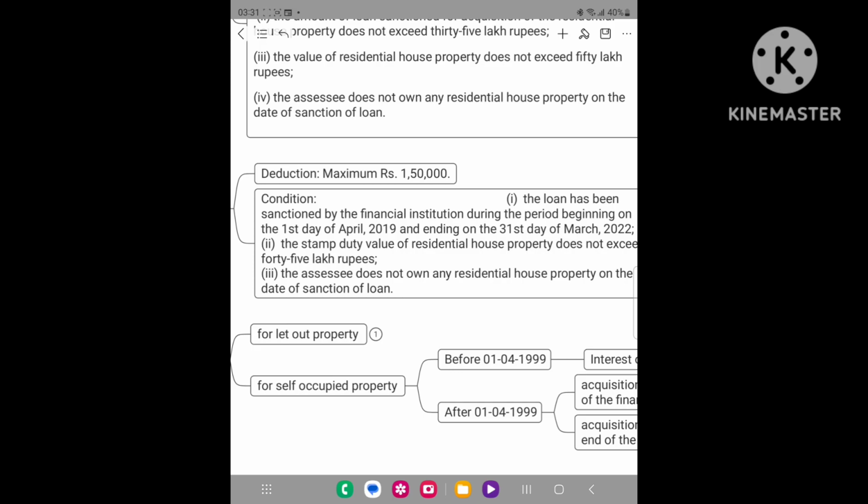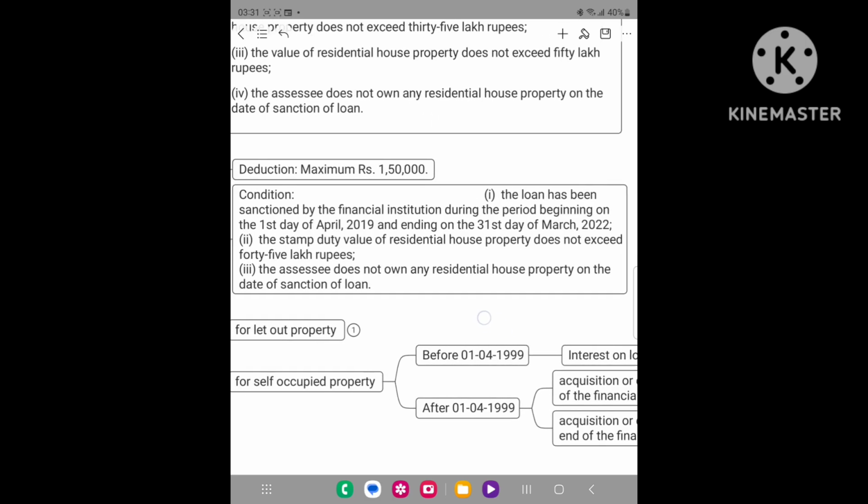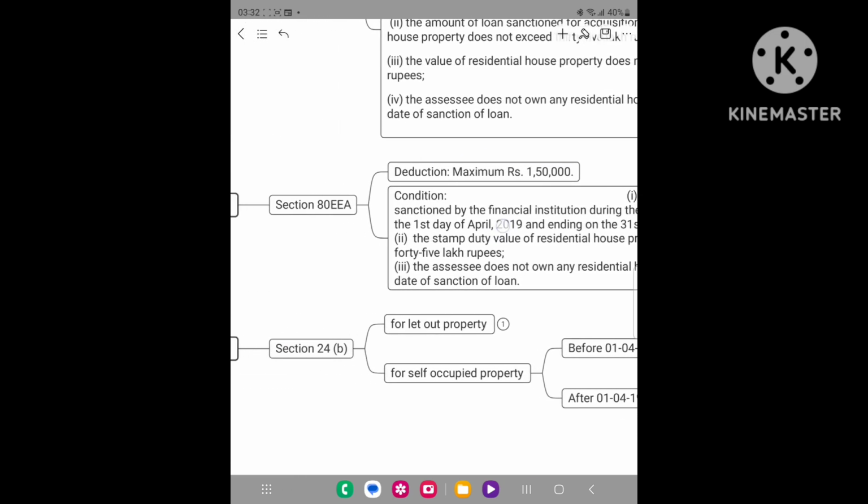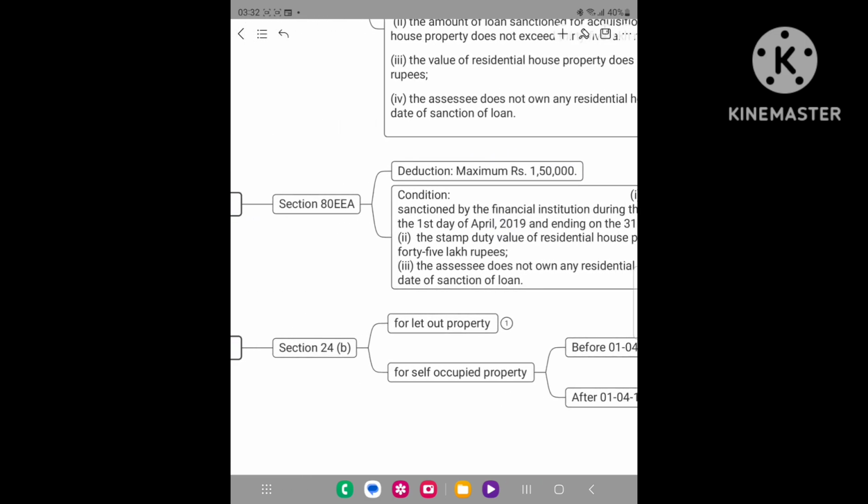Therefore, the loan has to be taken between 1/4/2019 and 31st March 2022. Then the stamp duty value of the residential property does not exceed 45 lakh rupees, and the assessee does not own any residential house property on the date of sanction of the loan. Therefore, there are three conditions to be fulfilled to get the deduction under section 80EEA in case of interest on loan taken for acquisition of the house property.